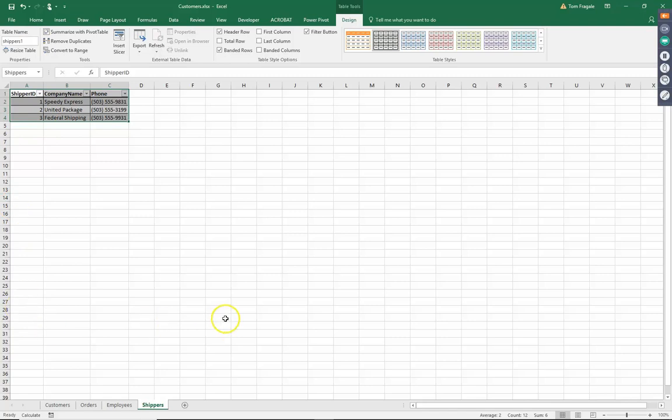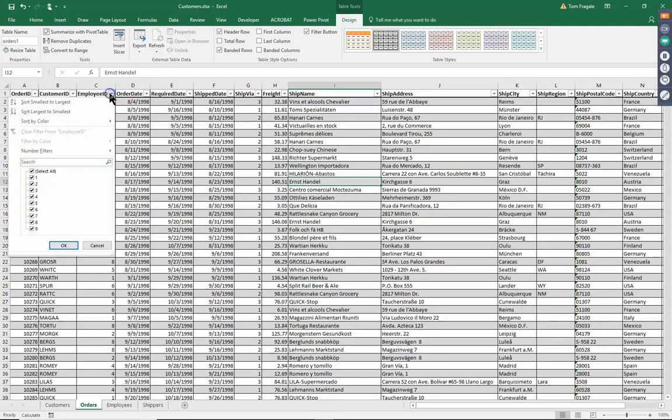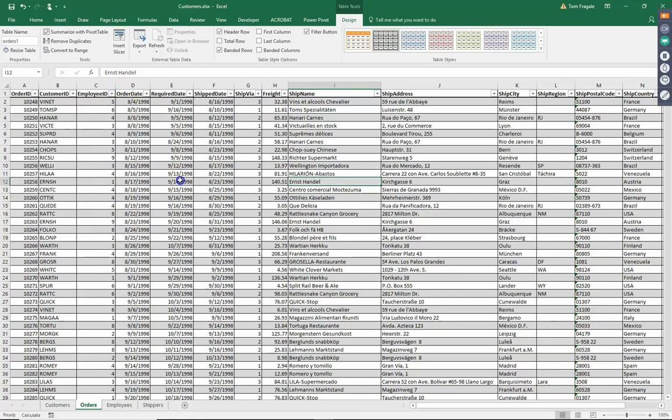Now, we can start showing you some of the dashboard features right away. If I go to the order sheet, here's that formatted table. When you have a formatted table, it gives you the pull downs for the filter. That's included right away, so you can do your normal sort and your normal filter.